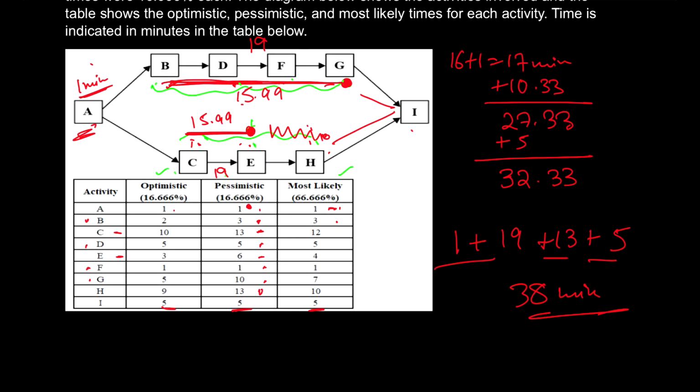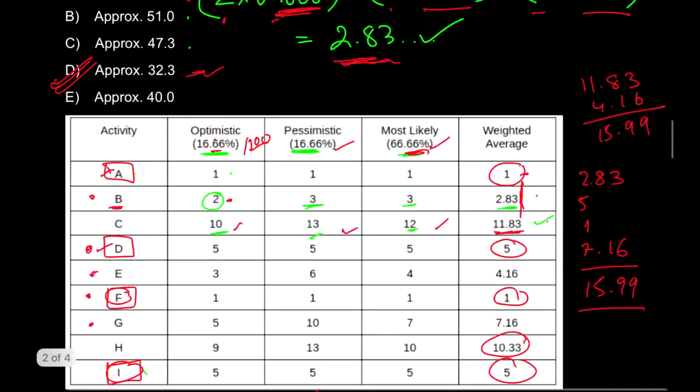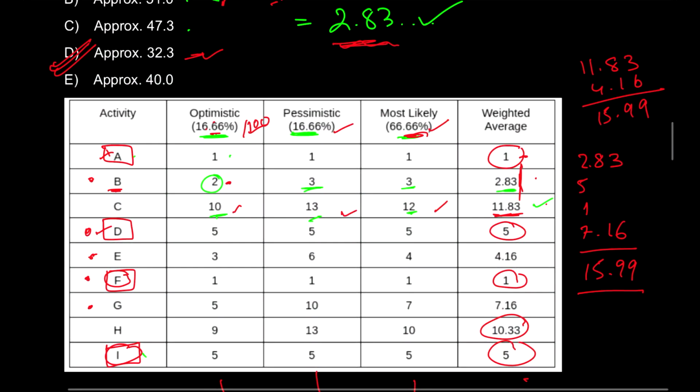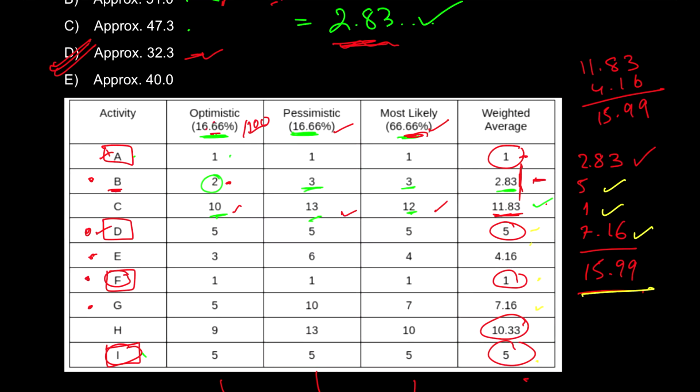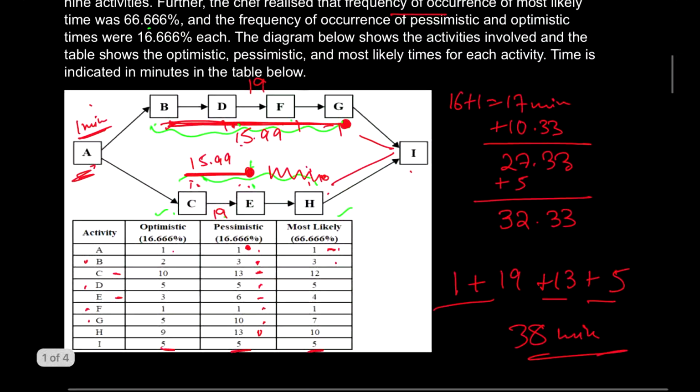But then when you calculate the value of B, D, F, G, let's go down and do some calculations. So I have done this calculation. B is 2.83, okay. Then D is 5, and then F is 1, and then the remaining one is right here with us, 7.16, okay, that is G. If I calculate all of them, I get 15.99. Units are not mentioned, so let us take it as minutes. So if I consider it as 15.99 minutes, I will go back to my second thing, which is C.